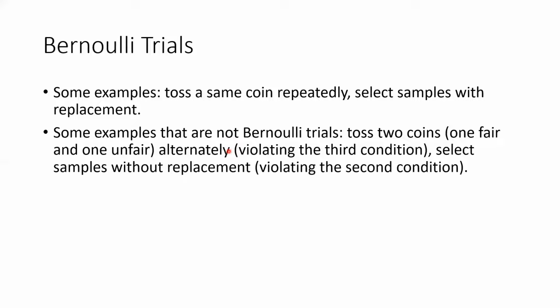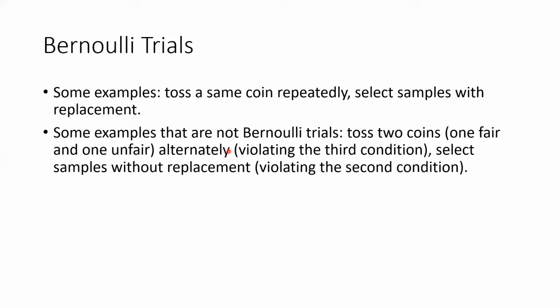Some examples that are not Bernoulli trials. You toss two coins. These two coins are different. One is fair and the other is not fair. And you toss them alternately. Now, each toss is a Bernoulli trial. So if you put them together using plain English, that is a group of Bernoulli trials. However, we don't call them Bernoulli trials because they violate the third condition, which requires the probability of success to be the same. But here you have two different coins. The probabilities of success are different.